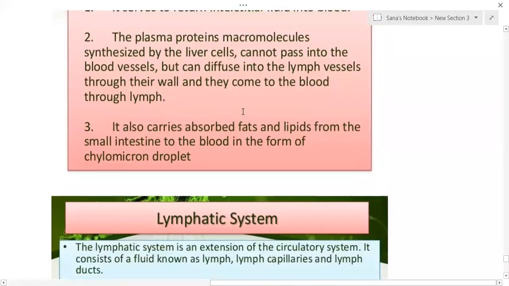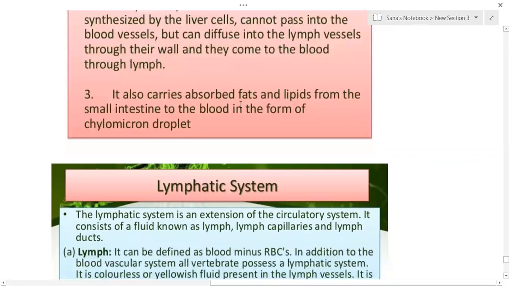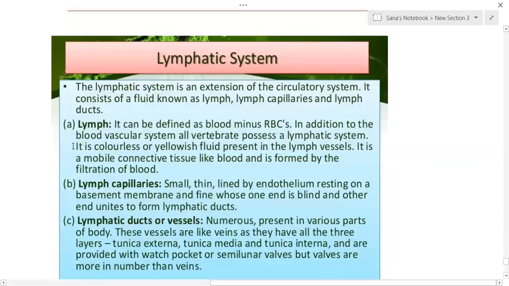You might have studied that the intestinal villi contain a lacteal. Lacteal is a lymphatic vessel which absorbs fat. So it carries the absorbed fat and lipids from the small intestine to the blood in the form of chylomicron droplets.